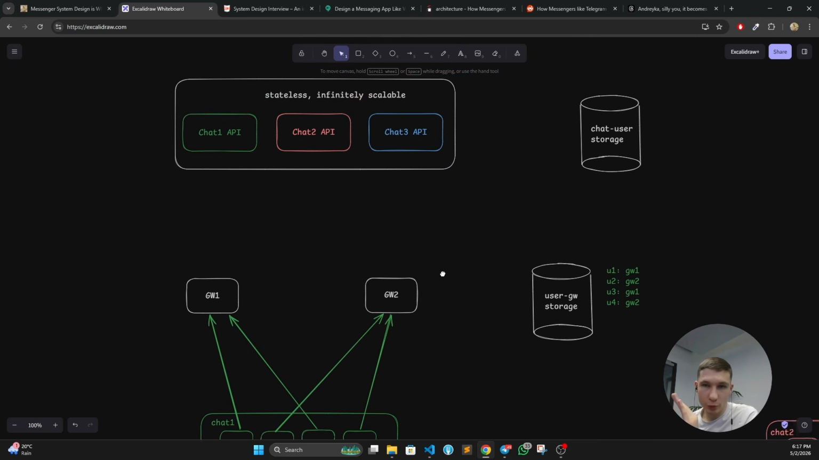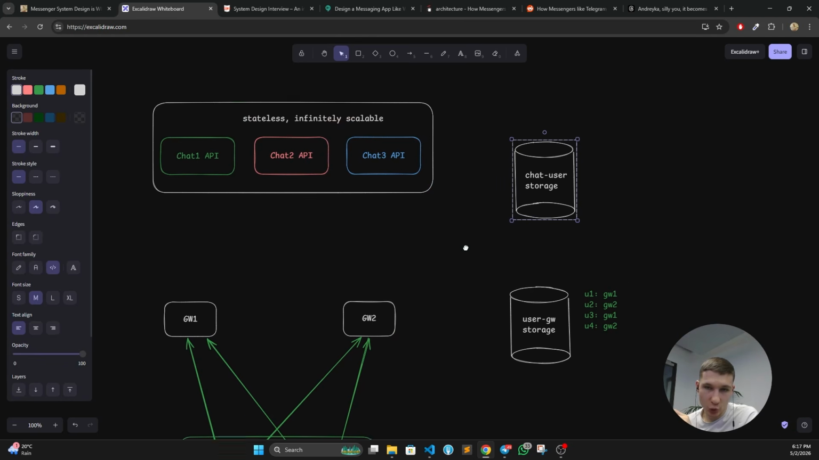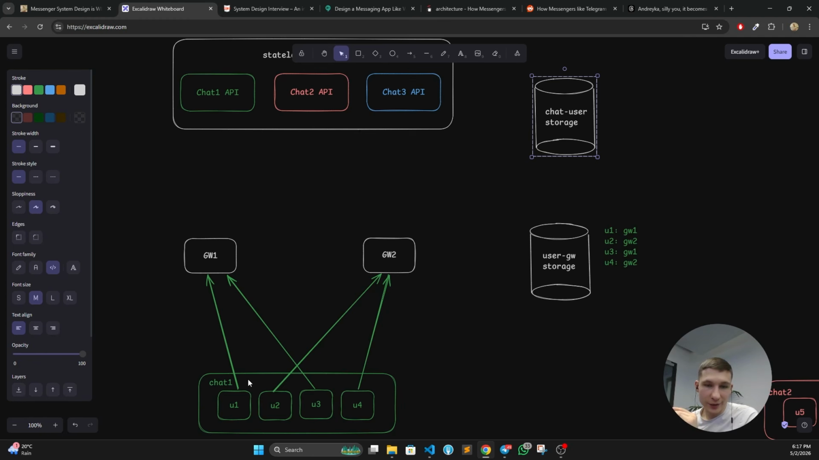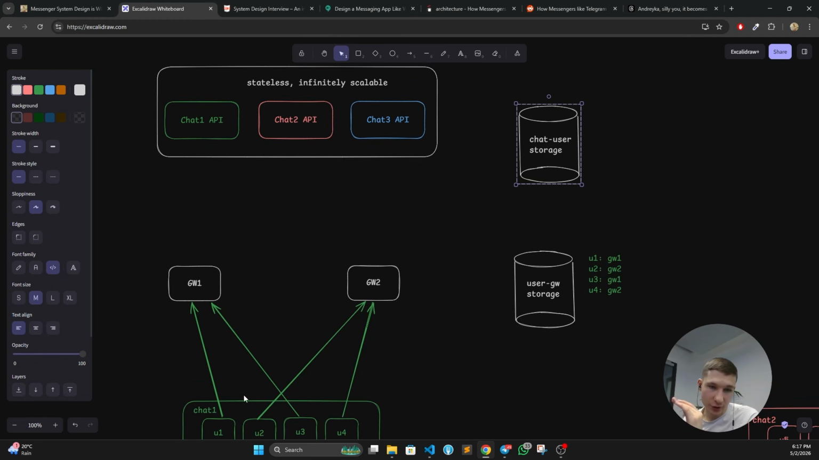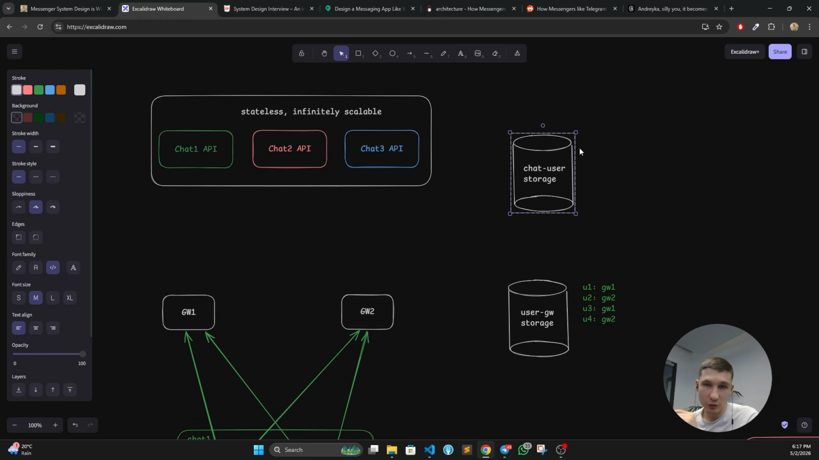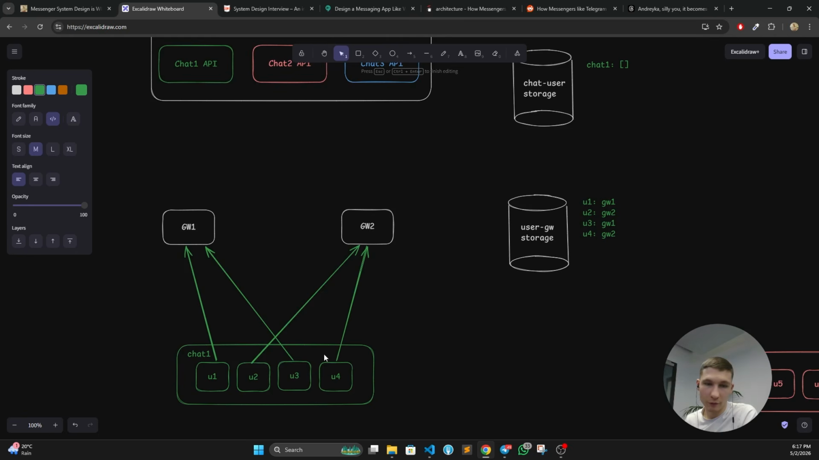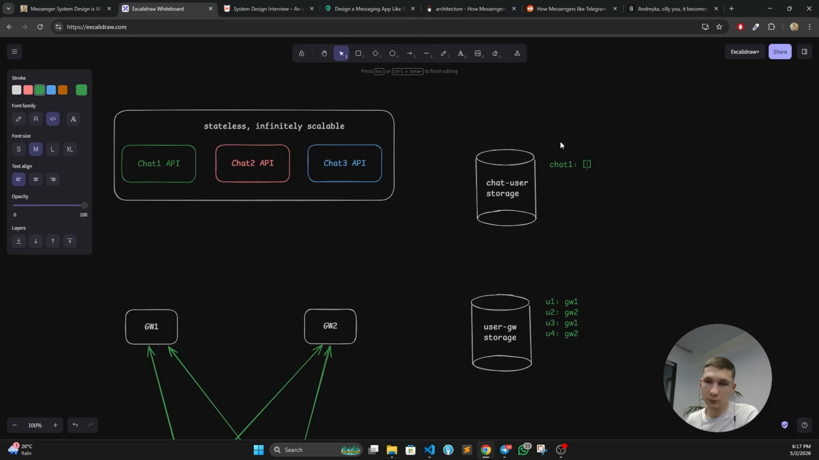Amazing. Now also what we need to do, we need one more storage that is going to contain which users are participants in specific chats. So in this case, we have chat 1. So let's add this information here. We are going to have user 1, 2, 3, 4.